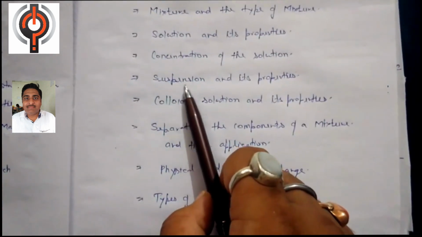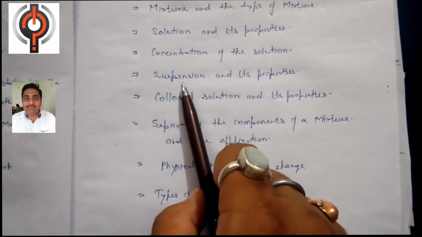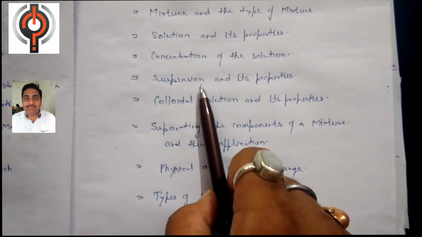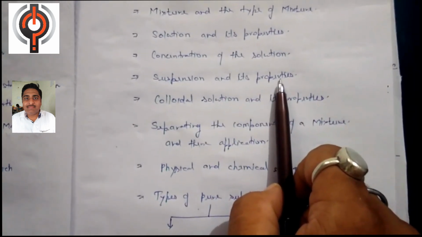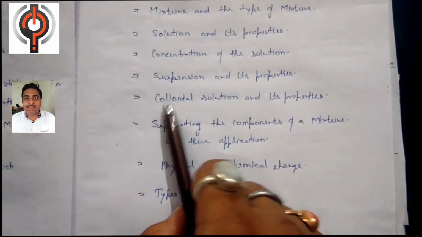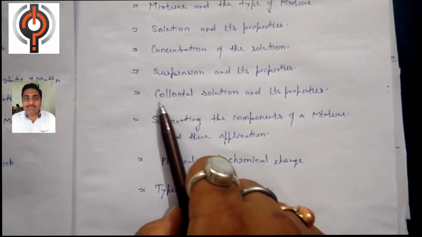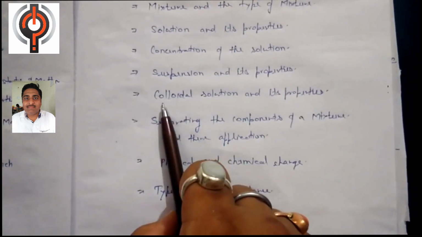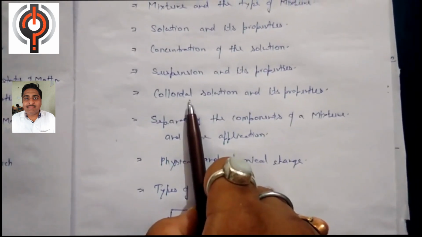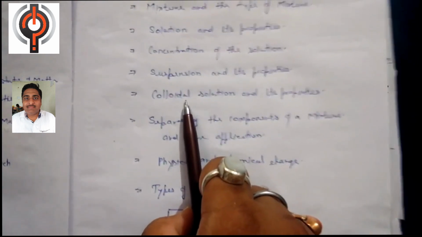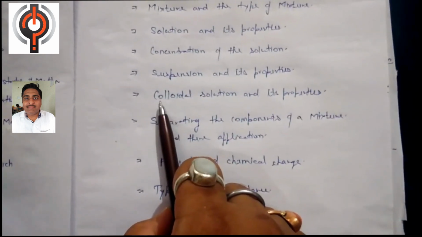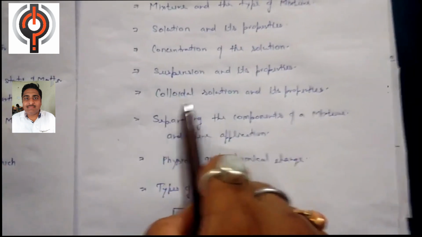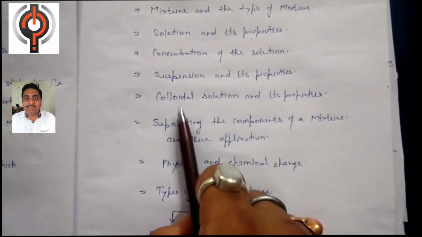Then we will discuss another type of mixture known as suspension. And in this topic we also discuss the properties of the suspension. After this we will discuss another type of mixture known as a colloidal solution. It is also a type of solution, but in the colloidal solution two phases are present. One is a disperse phase and another is a disperse medium. So in this topic we will discuss what the colloidal solution is and what the properties responsible for the colloidal solution are.